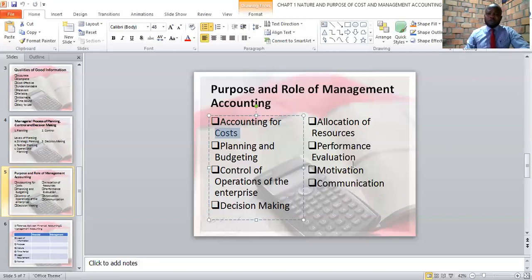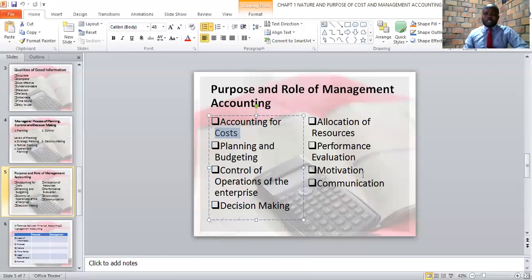Management accounting will also enable an organization to know how to evaluate performance of employees, because we will look at the different ways of measuring performance of employees by looking at the subject of labor. How do we remunerate our employees? How do we reward our employees? What different types of bonuses can we give to our employees? And also, how can we measure our employees' effort?